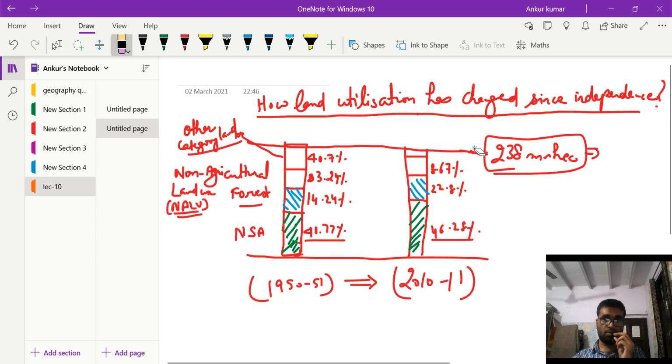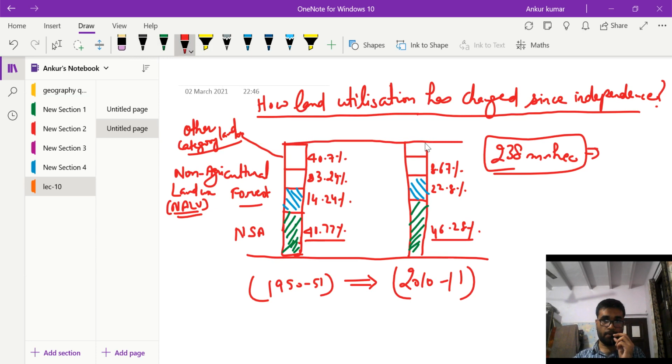Let us correct it. So this is close to 22% left area.